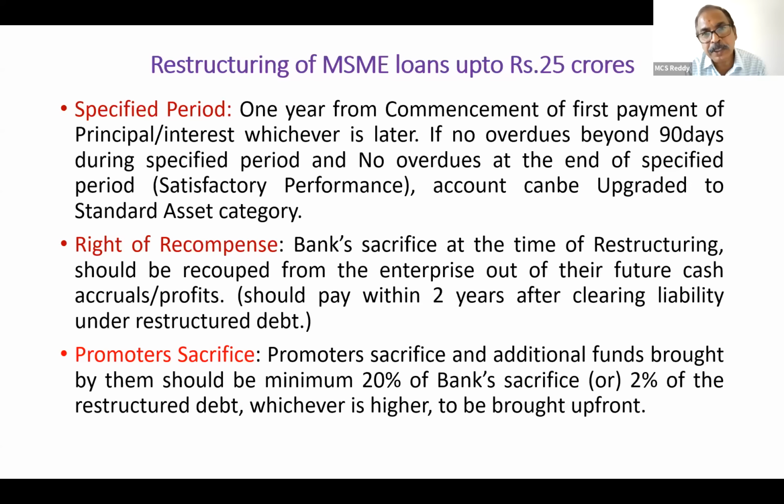That irregular portion will be converted into a working capital term loan, WCTL, and that will be at a lesser rate of interest. FITL may also be free of interest, these two. And the remaining term loan will be restructured, and they will give a 1 or 2 years repayment gap, and subsequently they have to pay installments. This is what will be done in case of restructuring.